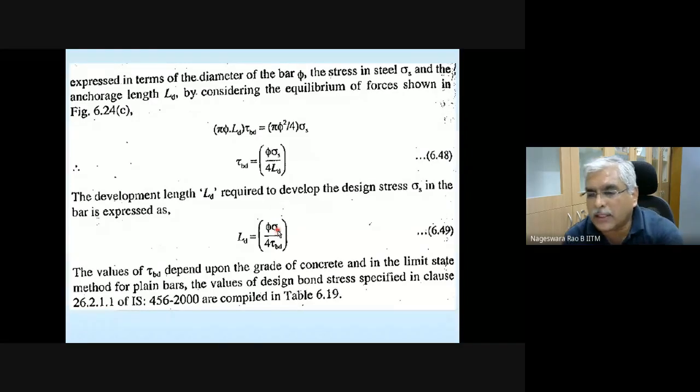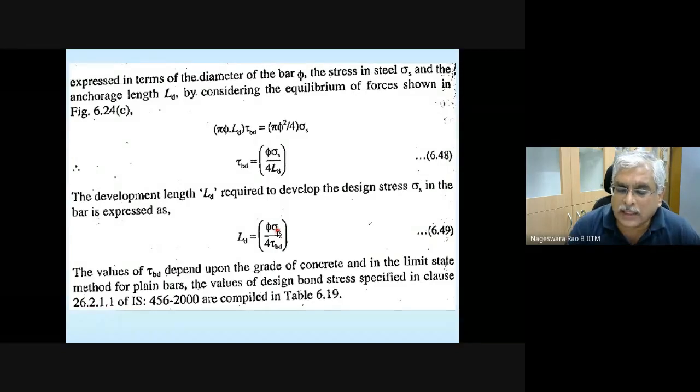To calculate sigma s, you need to know the maximum bending moment, but it's not required, because we can take sigma s as 0.87 Fy. Anyway, we are limiting the maximum value of stress in steel to 0.87 Fy. So instead of trying to calculate the maximum bending moment and the stress in the bar at that location, we can take this as 0.87 Fy.